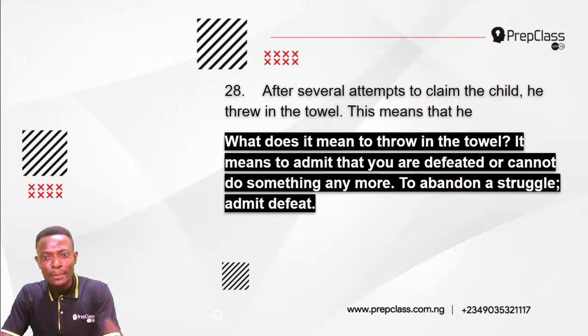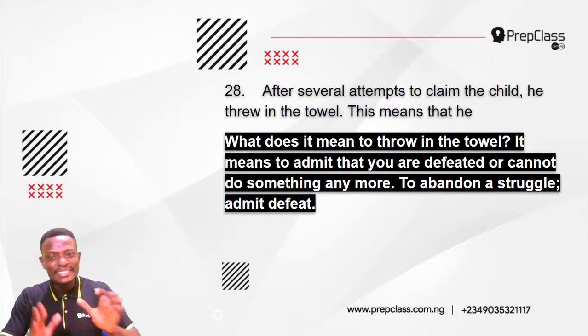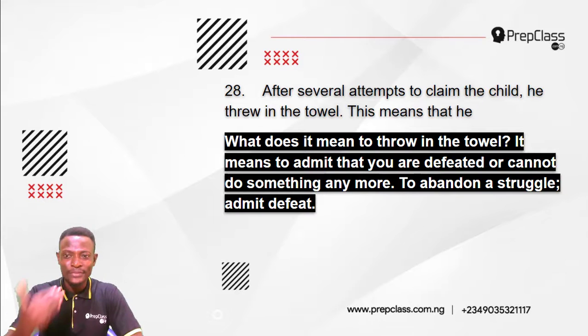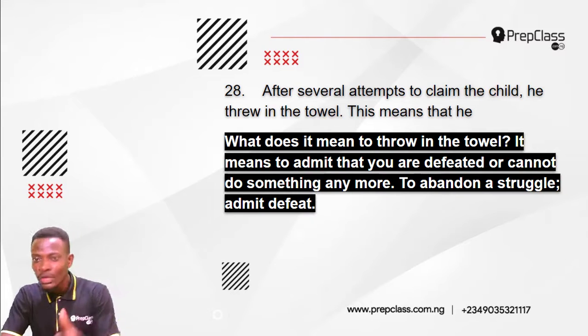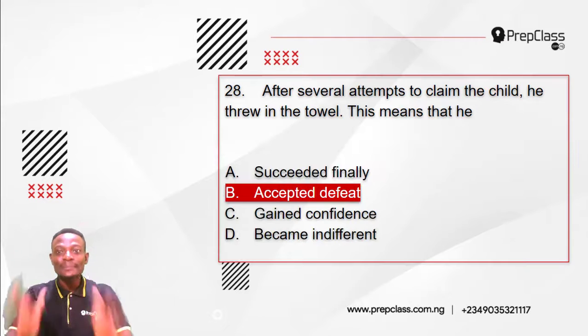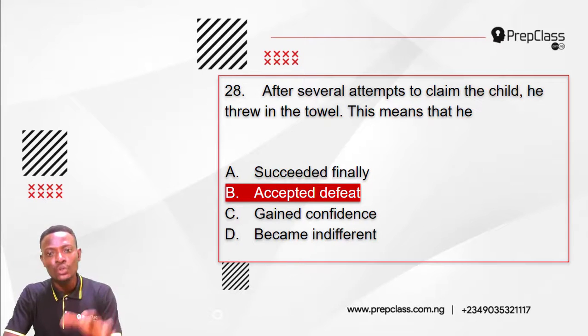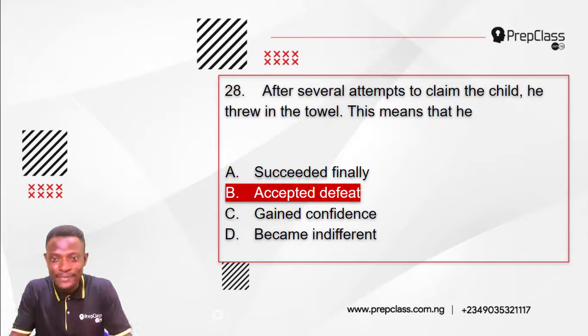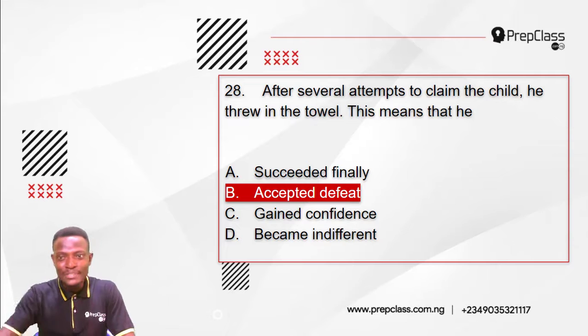So to throw in the towel means what? You have admitted defeat. To admit that you are defeated or cannot do something anymore. To abandon a struggle, to admit defeat. So after several attempts to claim the child, he threw in the towel. This means that he accepted defeat. He gave up. He could no longer continue attempting to claim the child.